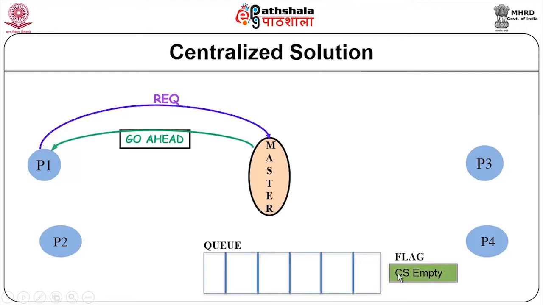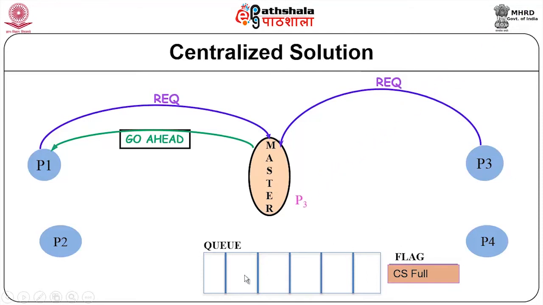So, it sends a GA message or a go ahead message to P1 and indicates that the CS is full. Then during this time another request from P3 comes, the master checks the flag and sees that the CS is full.